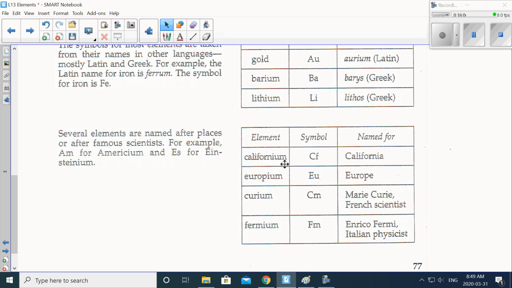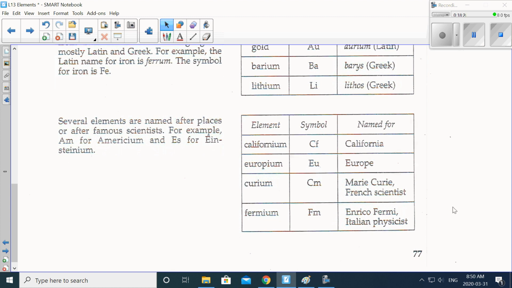So californium, repeat after me. Europium, europium, curium. Marie Curie, a French scientist who's very, very famous. And fermium, fermium. Enrico Fermi, an Italian scientist.